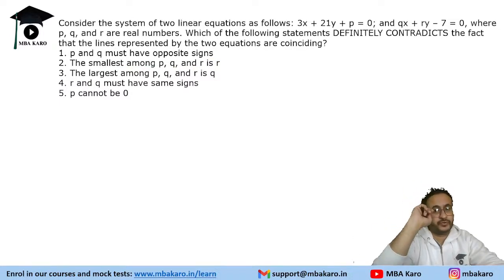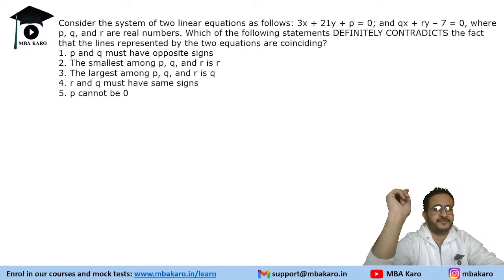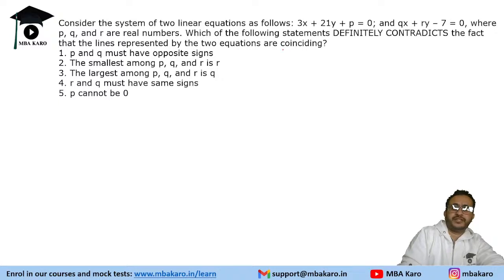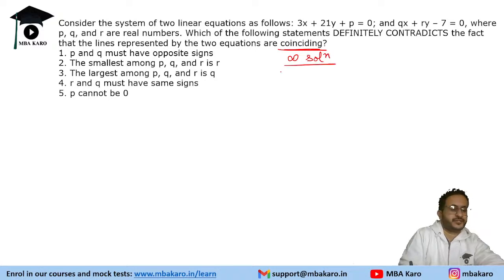Consider the system of two linear equations as follows: 3x plus 21y plus p equals 0, and qx plus ry minus 7 equals 0, where p, q, r are real numbers. Which of the following statements definitely contradicts the fact that the lines represented by the two equations are coinciding? Coinciding means that the equation has no solution. No, not no solution, but infinite solutions. So what is the concept of infinite solutions?